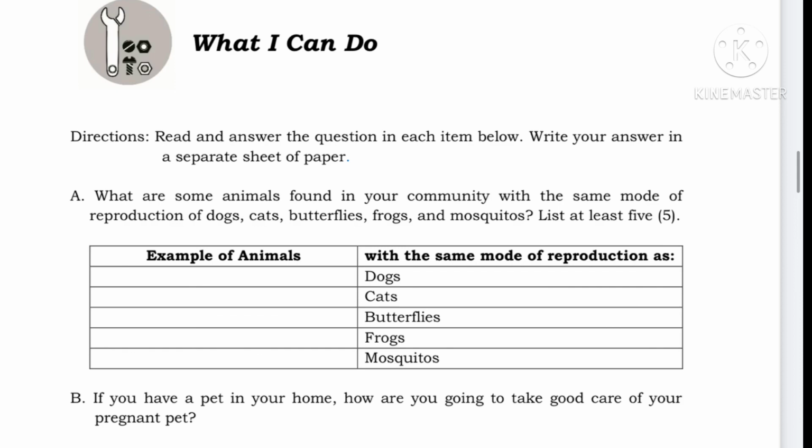For letter B, if you have a pet in your home, how are you going to take good care of